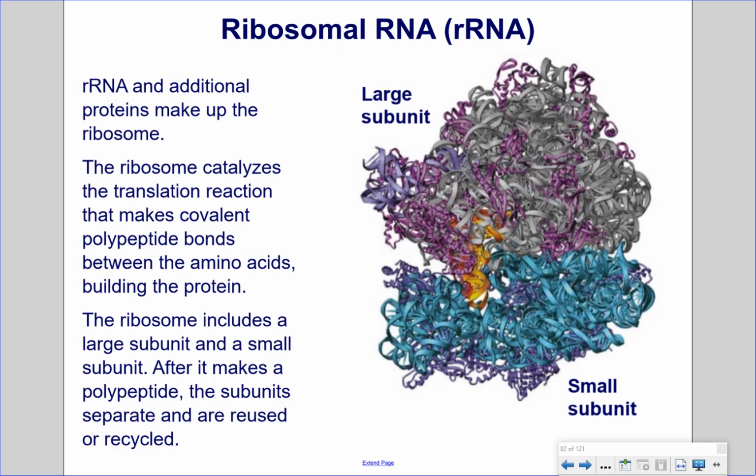Ribosomal RNA, rRNA. rRNA and additional proteins make up the ribosome. The ribosome catalyzes the translation reaction that makes covalent polypeptide bonds between the amino acids, building the protein. The ribosome includes a large subunit and a small subunit. After it makes a polypeptide, the subunits separate and are reused or recycled.